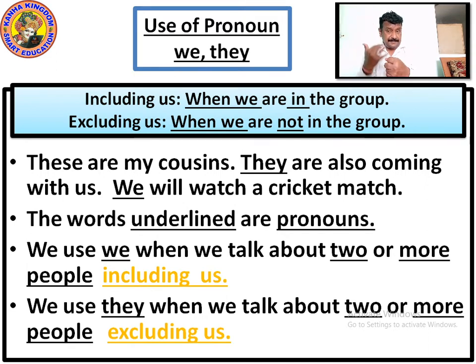They are coming with us. Because they will be coming somewhere from there to us. We will watch a cricket match. We, when we talk about we, means it includes me also. Right? So understood? Yes, please write it down.